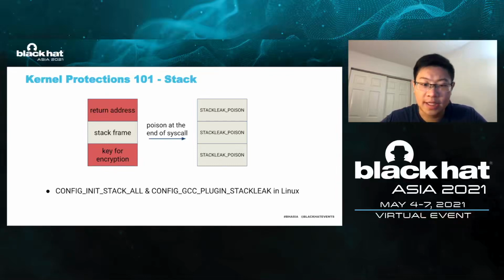Since the sensitive data is erased, the adversary cannot use the uninitialized stack bug in the second system call to leak data. The difference between the two mitigations is that the former is implemented in a GCC plugin and the latter is in the kernel code base. Also, the former poisons the whole stack and the latter only erases the stack region that has been used in this system call.